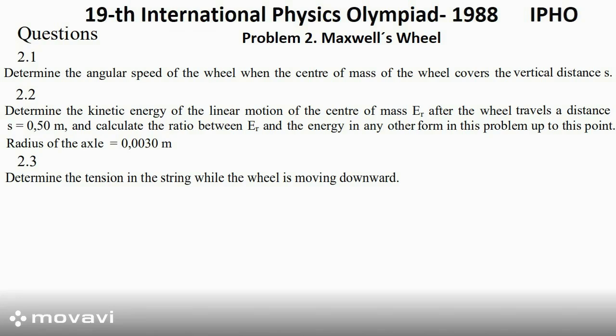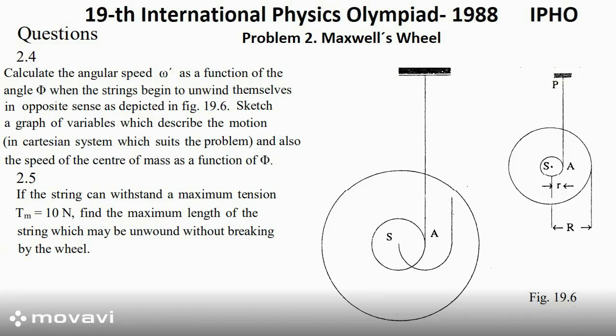In this problem up to this point, the radius of the axle equals 0.003 meters. Question 3. Determine the tension in the string while the wheel is moving downward. Question 4. Calculate the angular speed omega prime as a function of the angle phi when the strings begin to unwind themselves in opposite sense, as depicted in Figure 19.6.